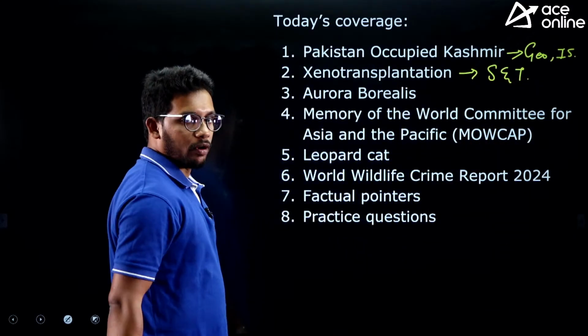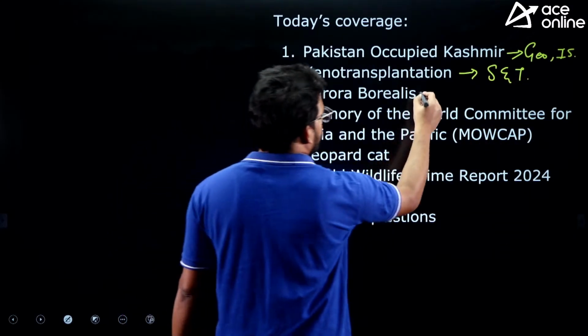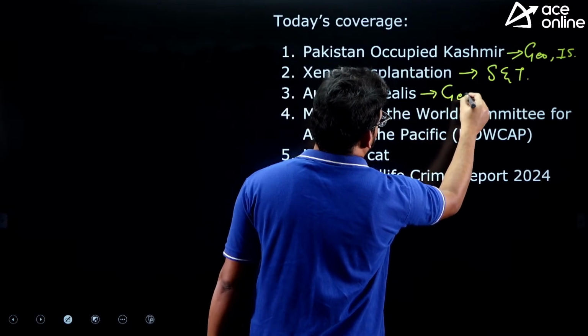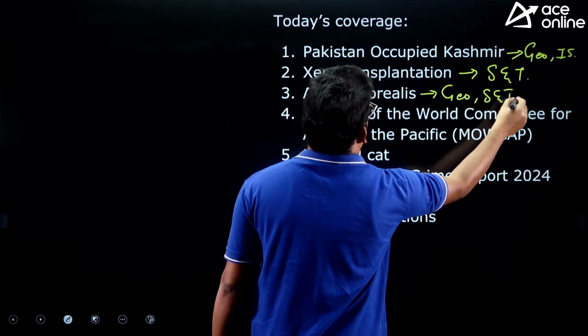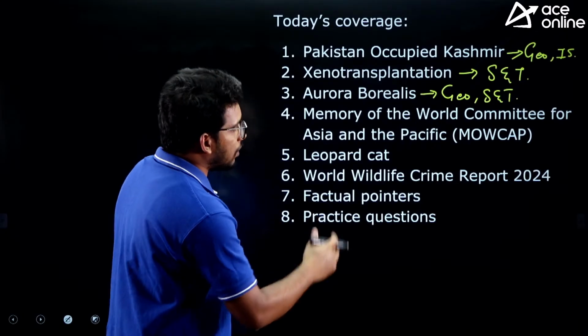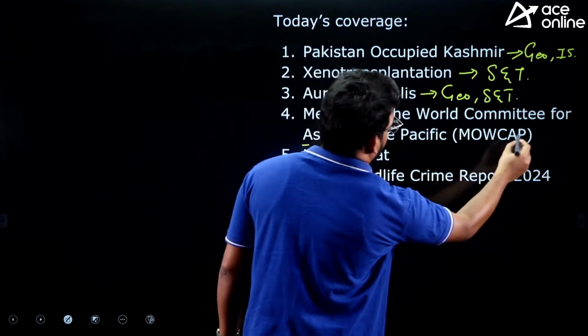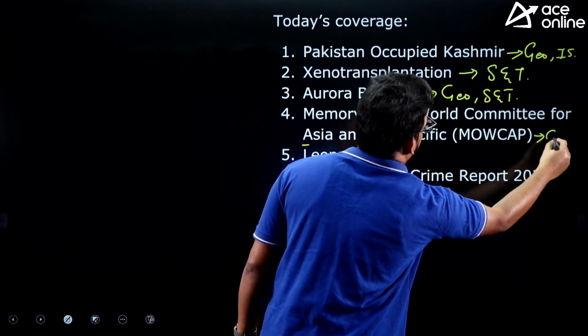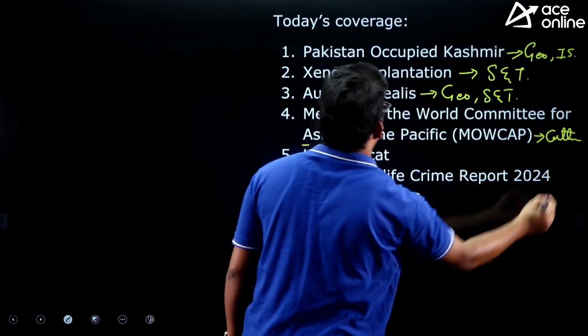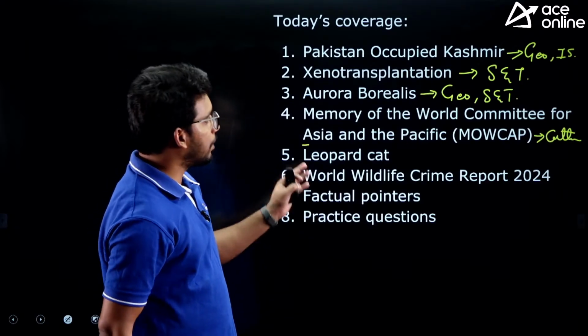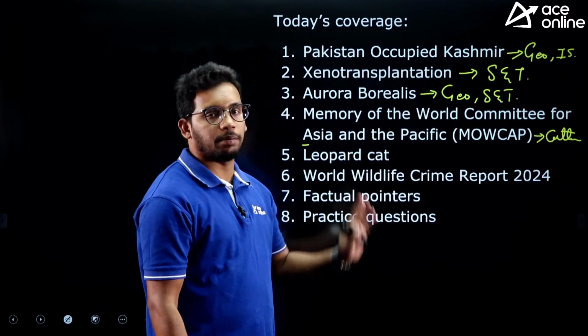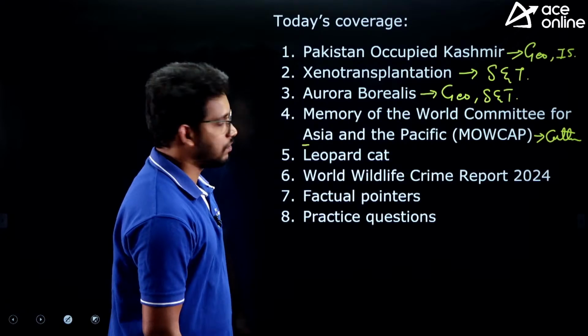Then aurora borealis. So again this is part of geography or sometimes science and technology as well. Then memory of the world committee for Asia and Pacific. So this is part of culture we can take. So basically this is a separate project, memory of the world project. So this is a sub project, we will discuss this as well, right?